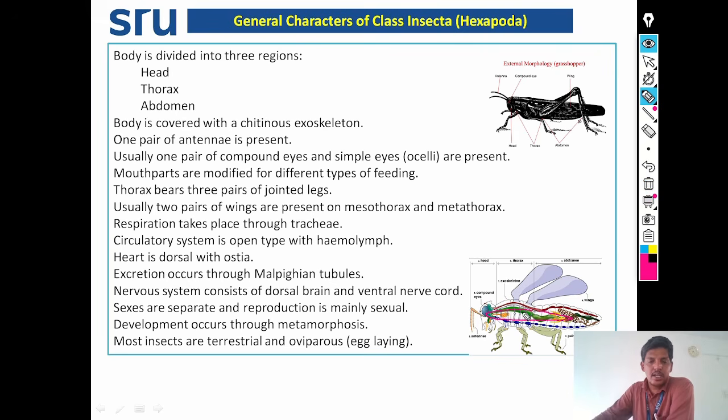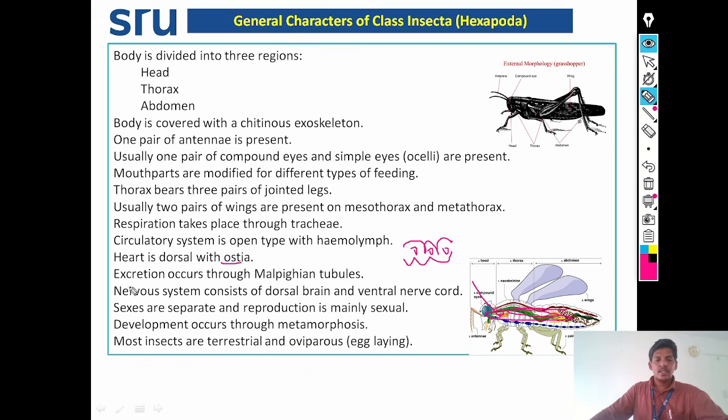That's why we call this type of circulation the open type of circulation, and we call the blood the hemolymph. The heart is in a dorsal position and it is a chambered structure which is provided with openings. Those openings are known as ostia.